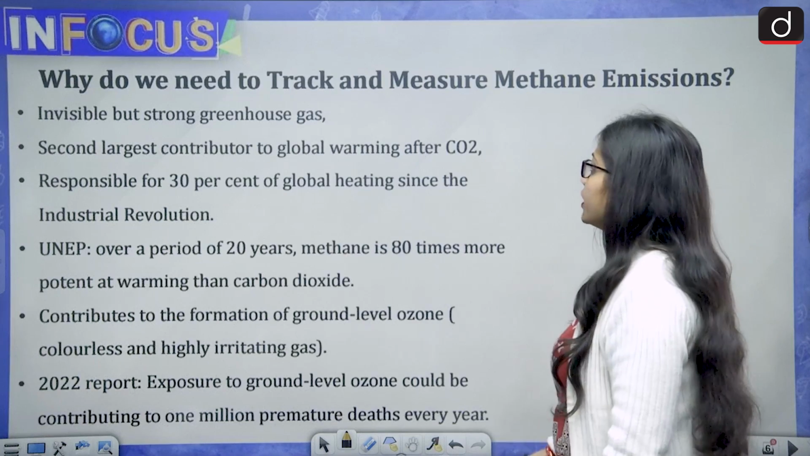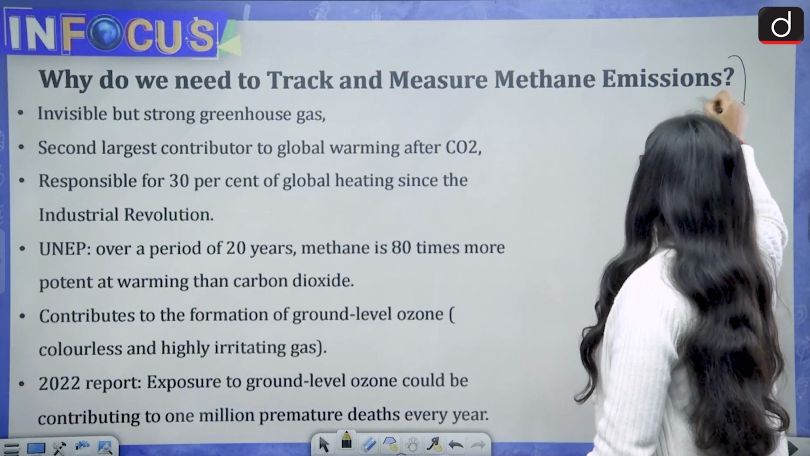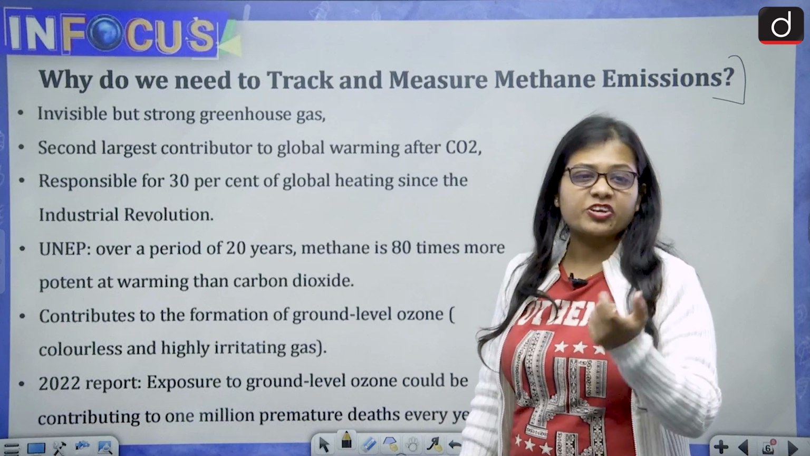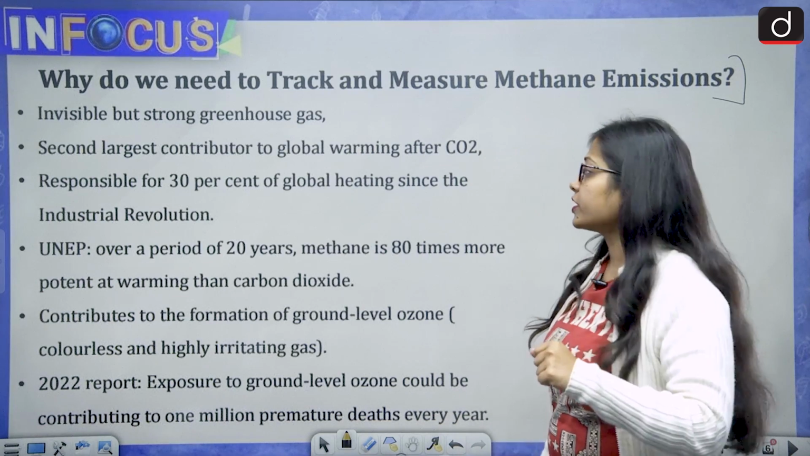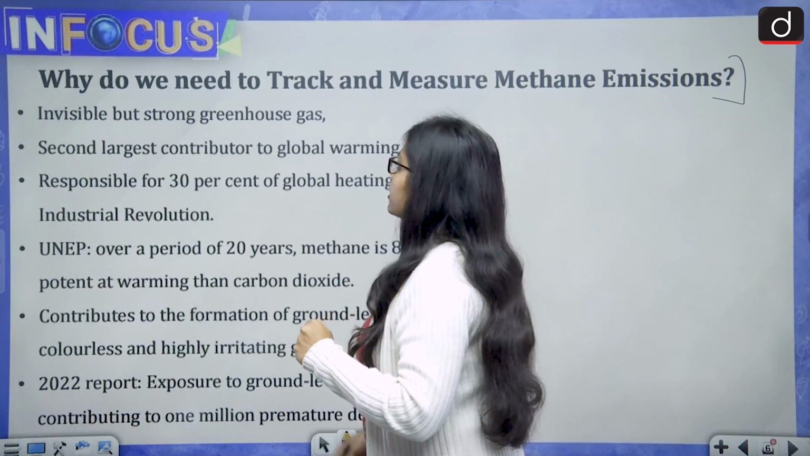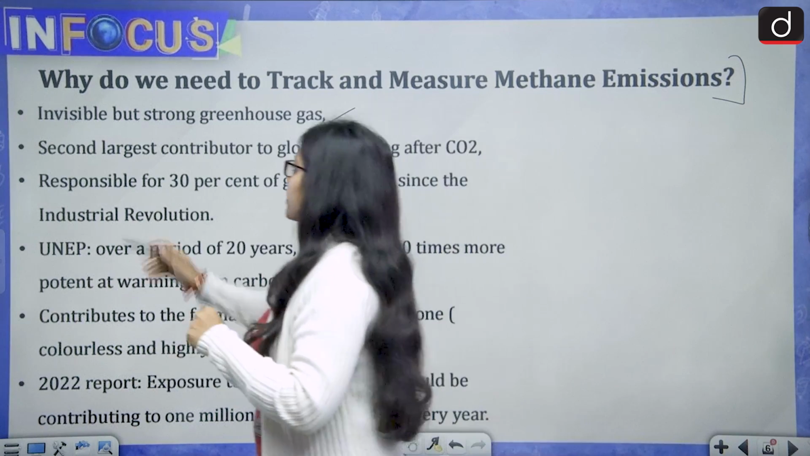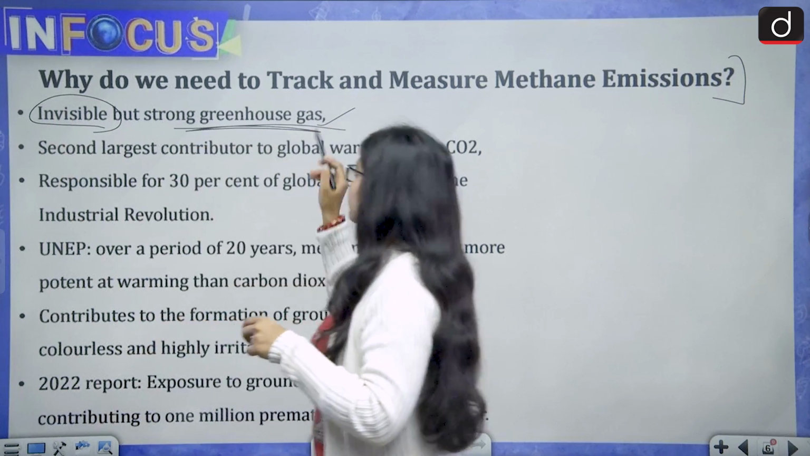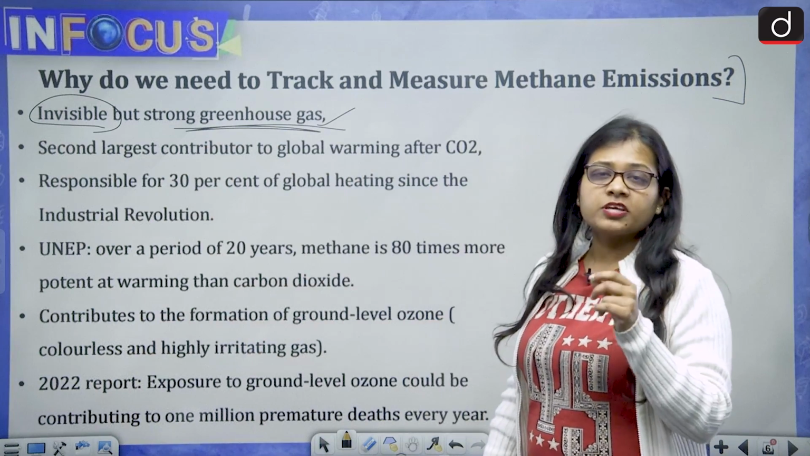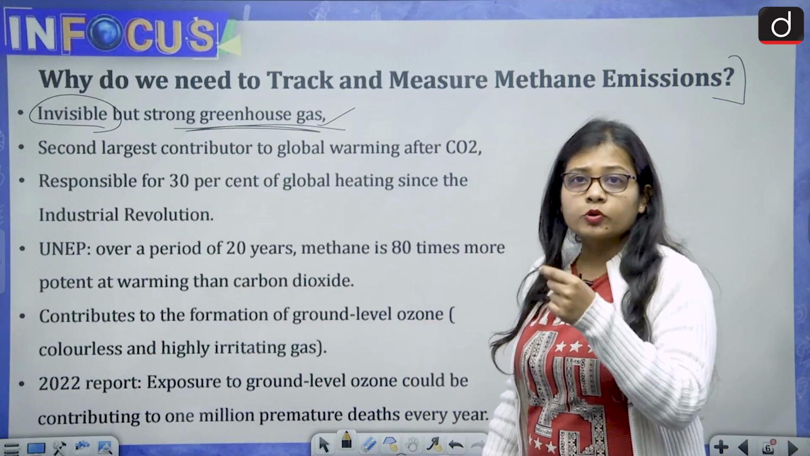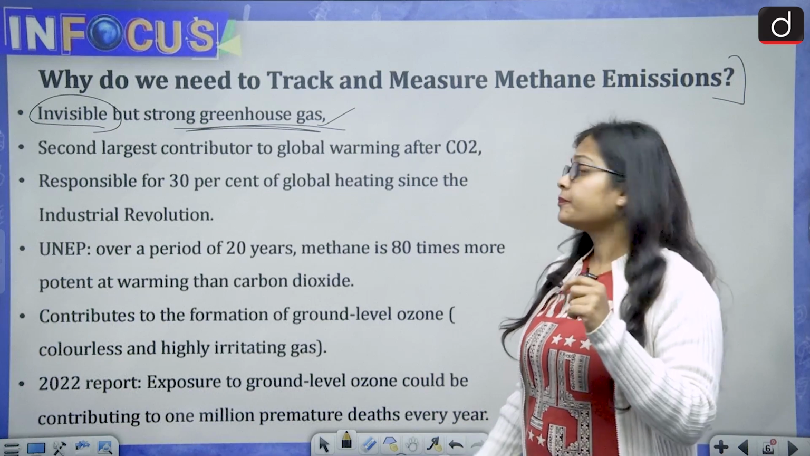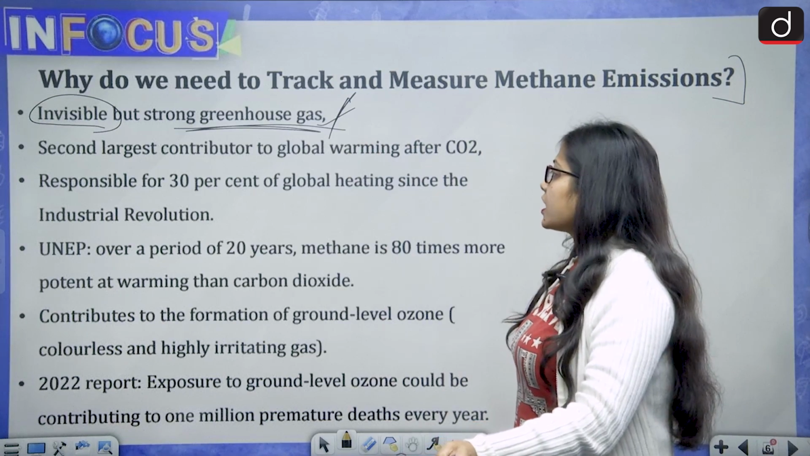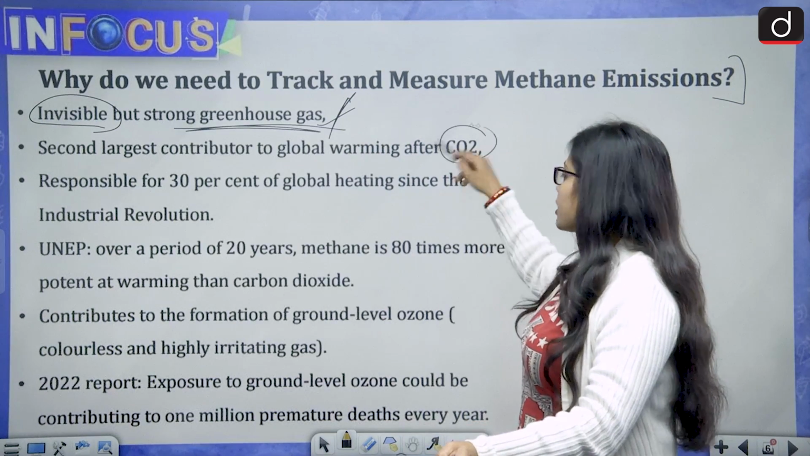Now let us know why we need to track and measure methane emissions. What is the need, and why does the tracking and measuring of methane emissions become all the more important? First of all, methane is an invisible but strong greenhouse gas. Strong greenhouse gas means it contributes to the greenhouse effect. It is the second largest contributor to global warming after carbon dioxide.